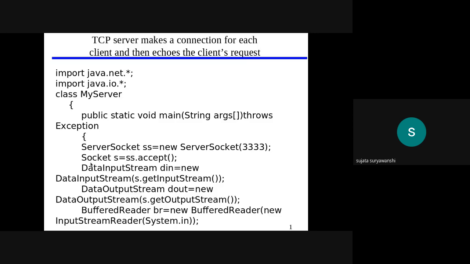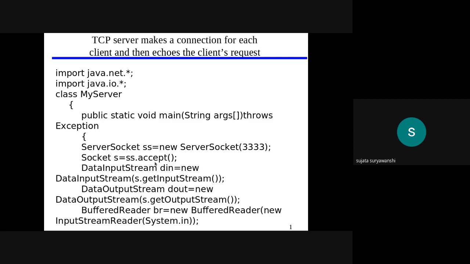After that, Socket s is equal to ss.accept. Here another socket is created: ss is the variable of the server socket and s is the variable of the client socket. With the help of this syntax, the request coming from the client is accepted, because the client socket has variable s.